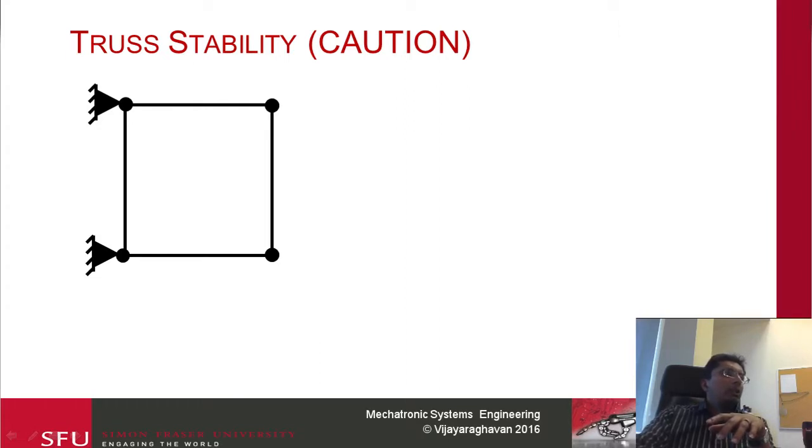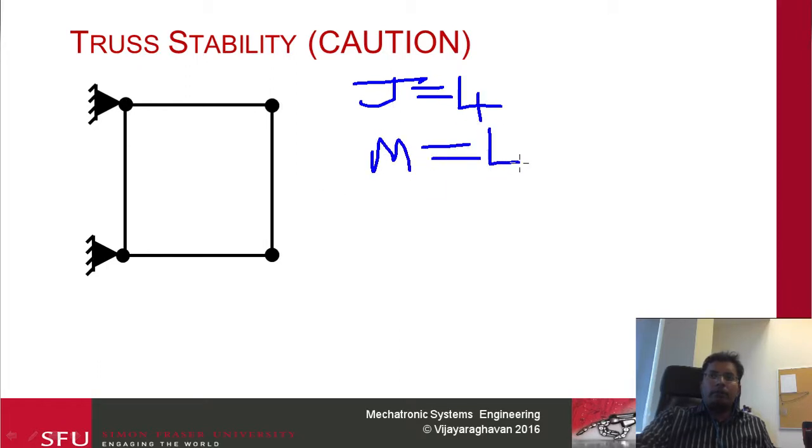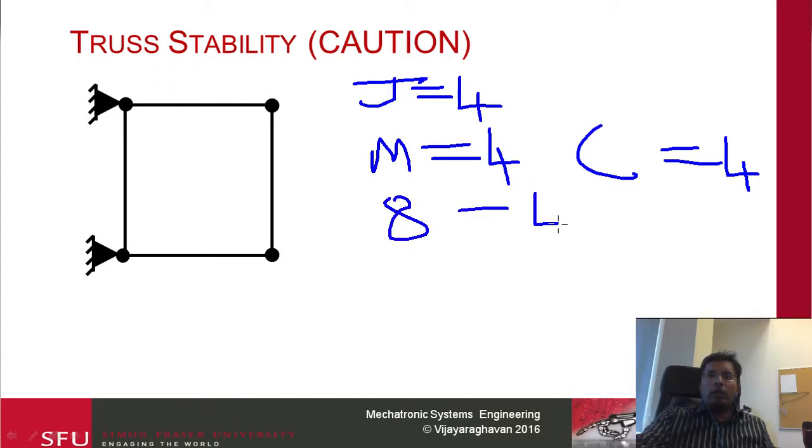So if you do the total over here, how many joints do we have? We have j equal to 4. And then m appears to be 4. And then c, this is 2 and this is 2, equal to 4. So 2 times j is 8. So we get 2 times j minus m minus c equal to 8 minus 4 minus 4.